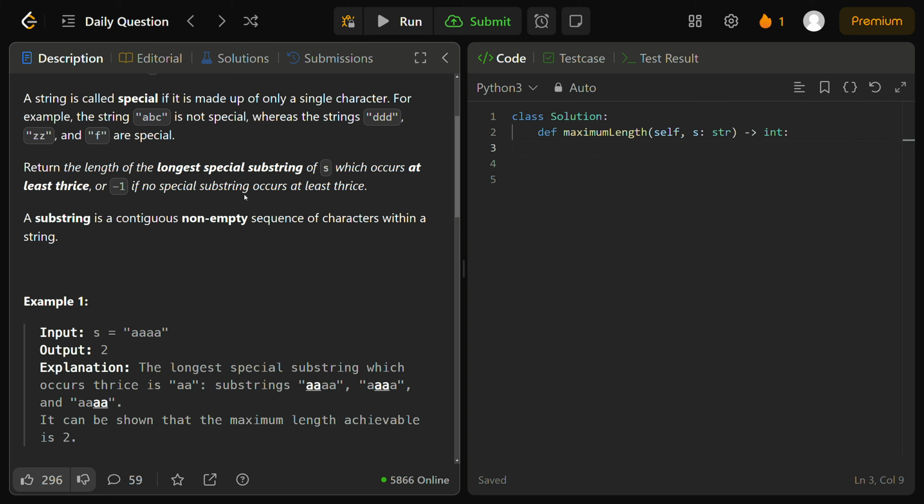So with that out of the way, let's go ahead and dive straight into the code here. I'm going to directly define my helper function here. I'm just going to call it check for simplicity, and it's going to take in one parameter, x. This is simply the name of our current substring.